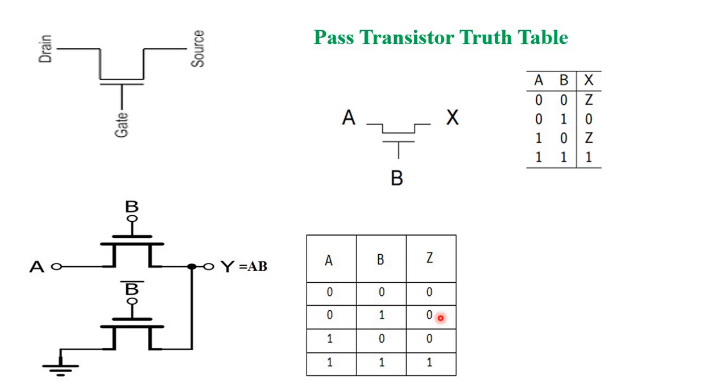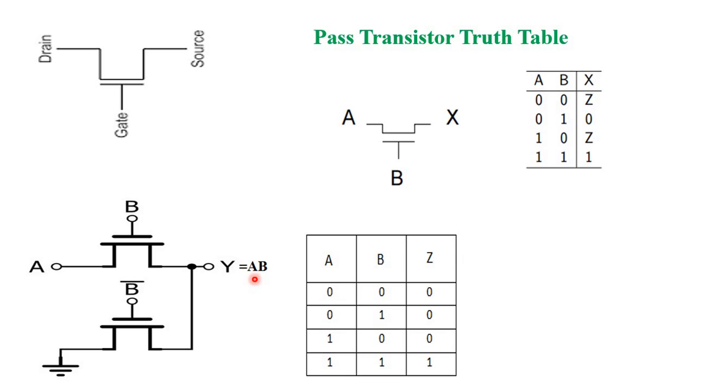Input is 0, output is 0. Input equal to 1, output equal to 1. So if we observe the truth table, it is simply the AND logic. Therefore I consider Y is equal to AB. This is the logic which is present in the pass transistor.